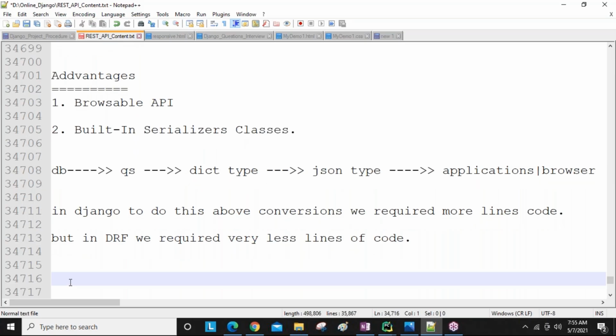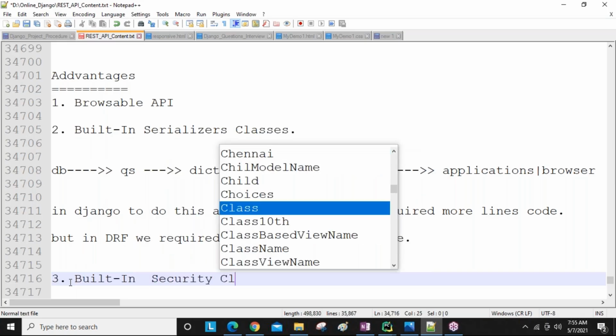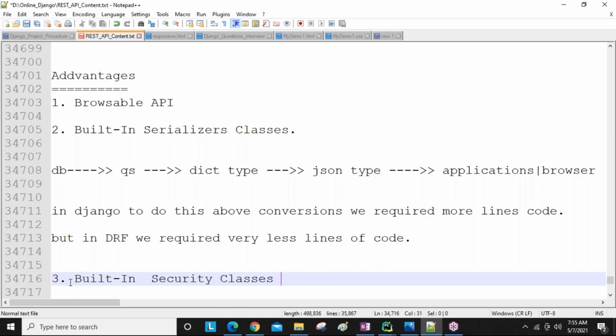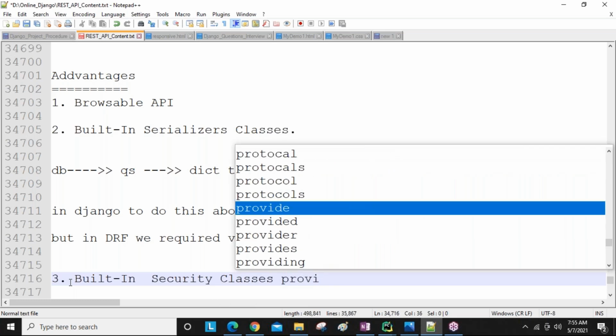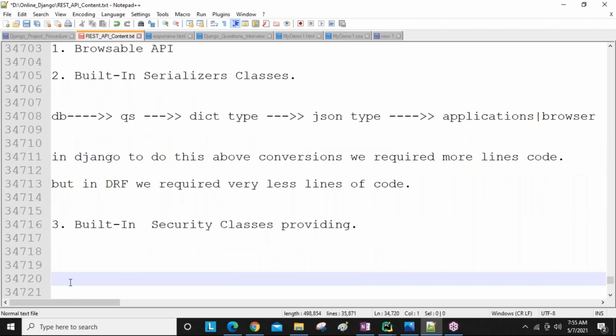Remember. Next, built-in security classes, guys. Built-in security classes are provided. This is also one of the benefits. We are going to develop APIs, guys. API is nothing but URLs only.